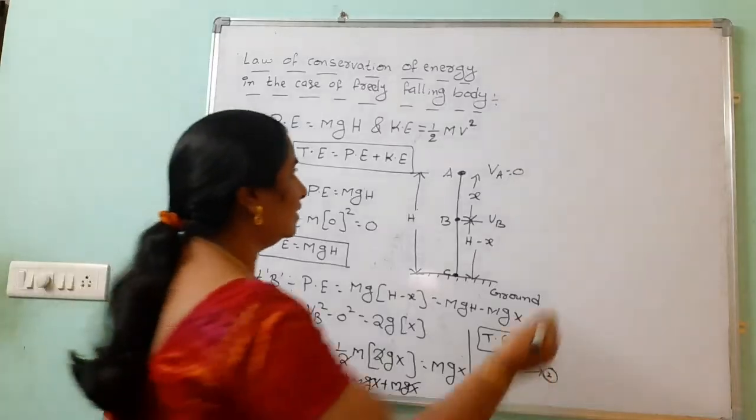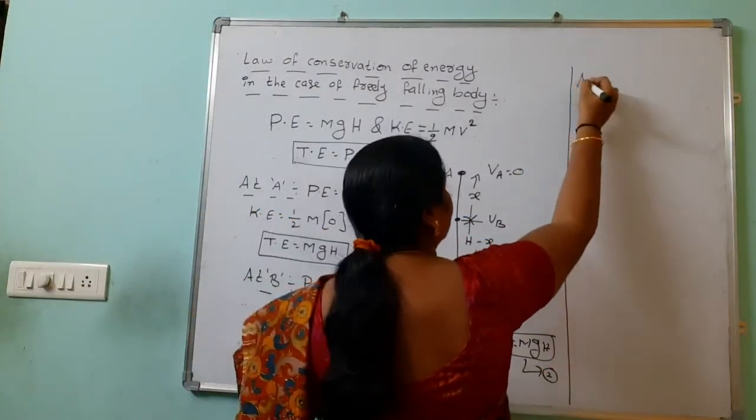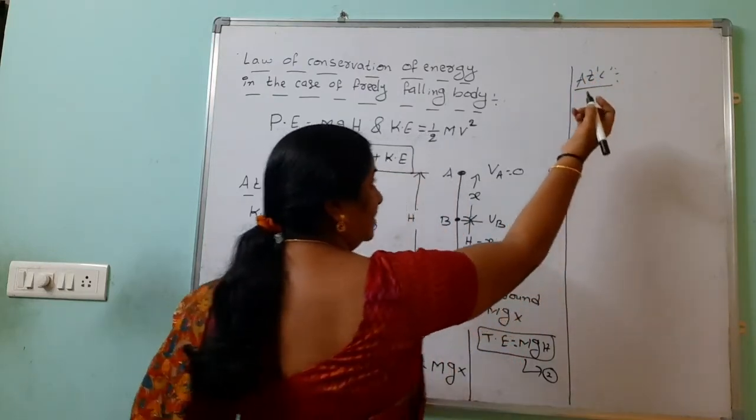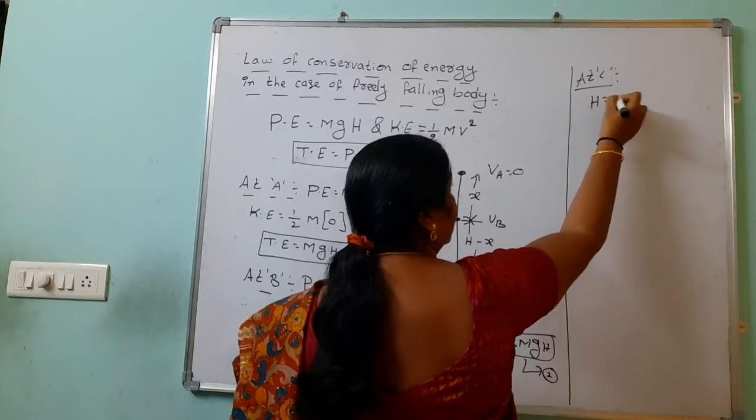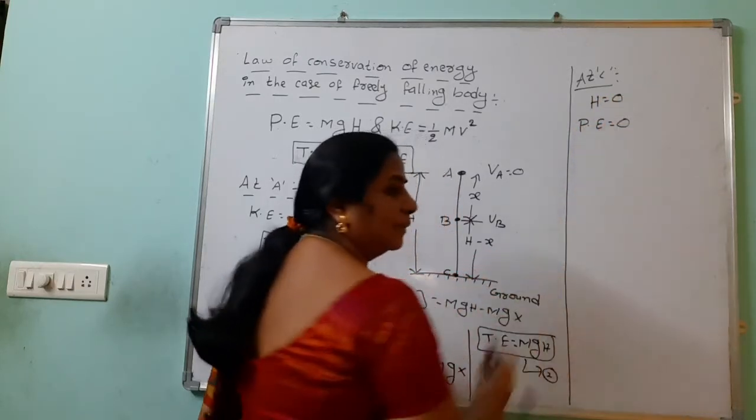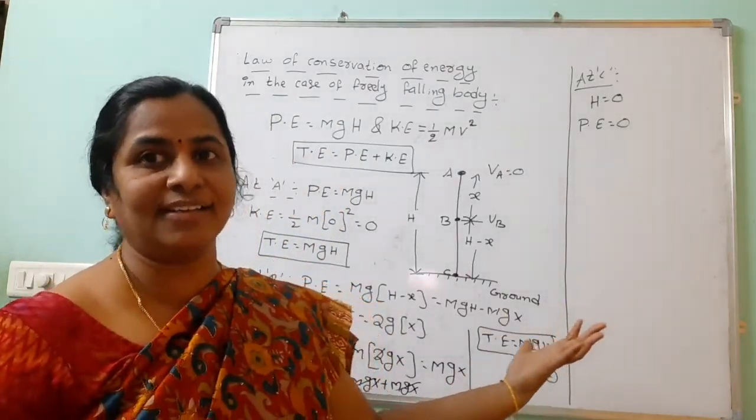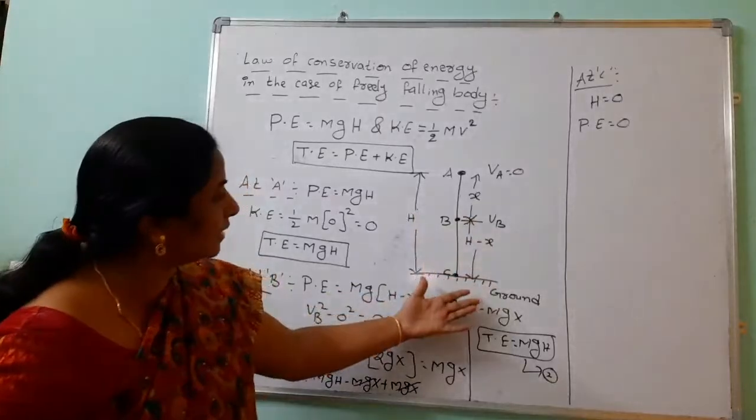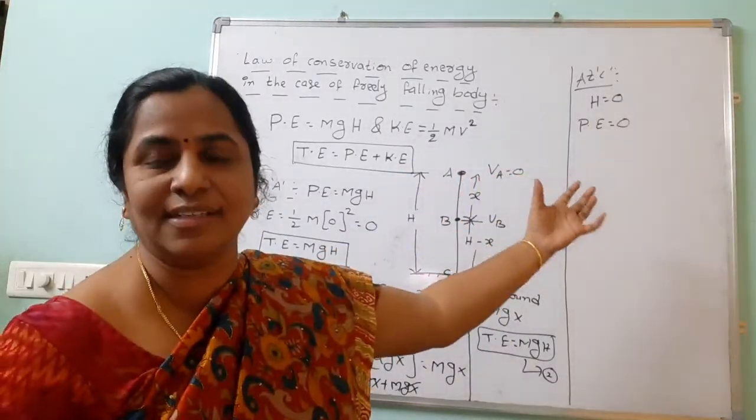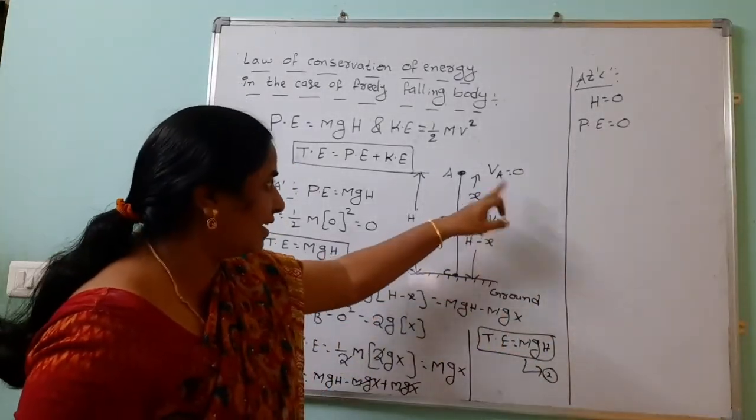Now we can go for case 3. When the body has reached the ground at C, clearly there is no height, so potential energy is equal to 0. But what about the kinetic energy? We can calculate from B to C and from A to B. Anyway, the starting velocity is 0, which means it is easy to find the velocity by taking the initial point A.